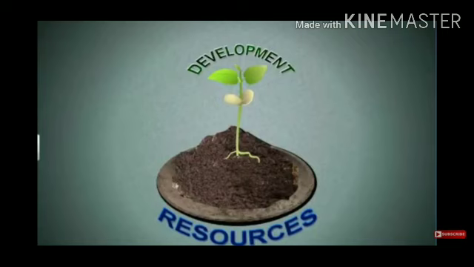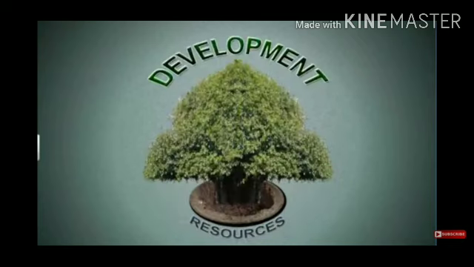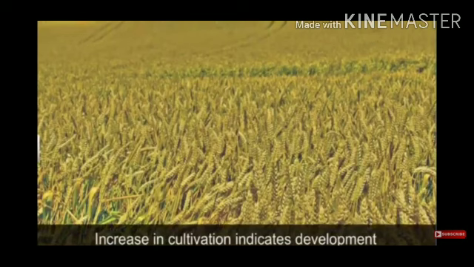Now students, take sustainable development. See, all development is based on resources. Sustainable development is that process of economic development which aims at maintaining the quality of life of both present and future generations. Only present development is not better. See students, an increase in agriculture and cultivation indicates development. There is no doubt, students. Production will increase, development will increase.